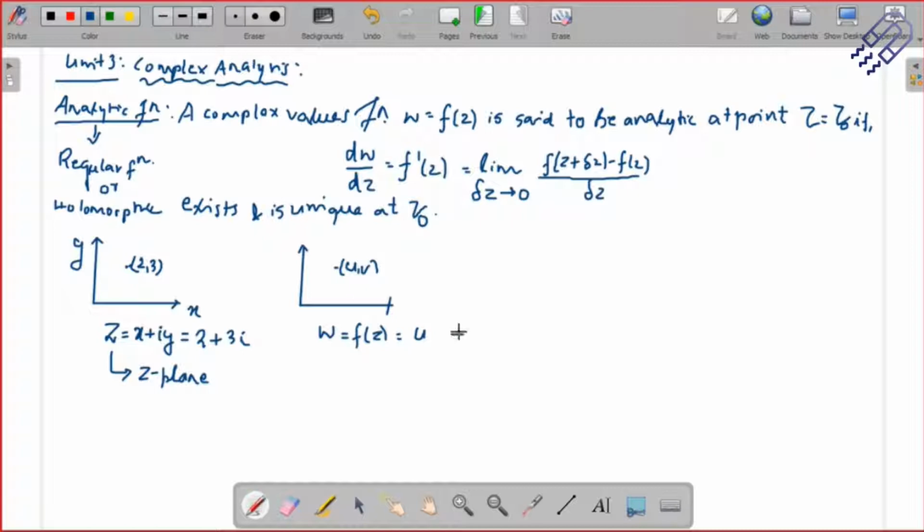This is nothing but u plus iv. And what is this u? u is a function of x and y. So that means we are talking about all the real and the imaginary parts here. The real part u is a function of x and y, and v can also be a function of x and y. This is nothing but called the W plane. So in general, we can say all z planes make the W plane.